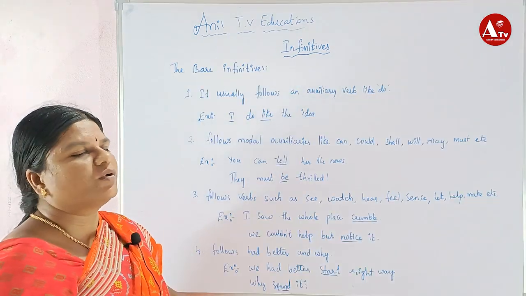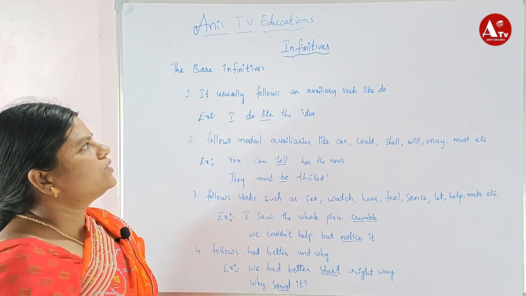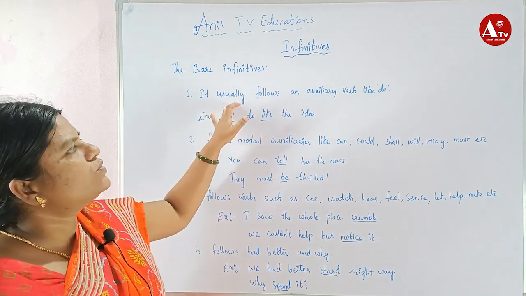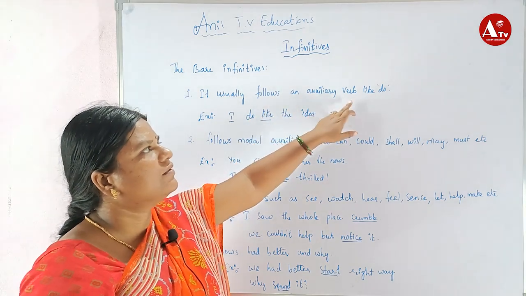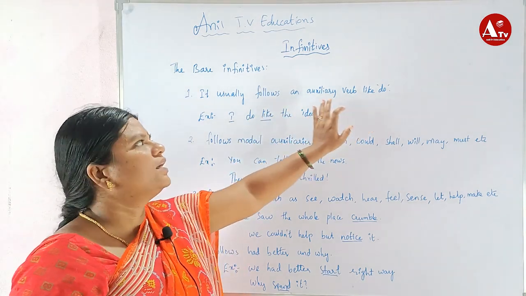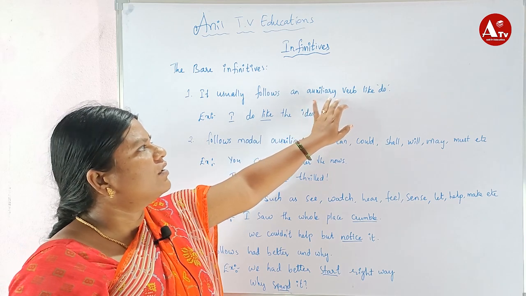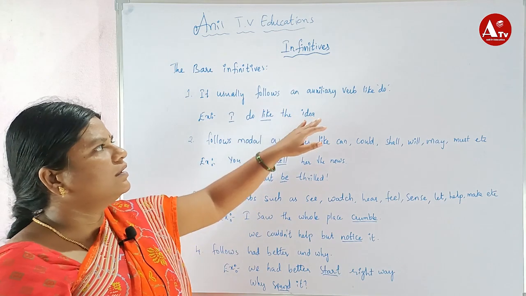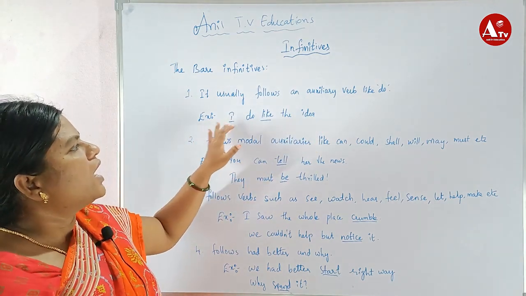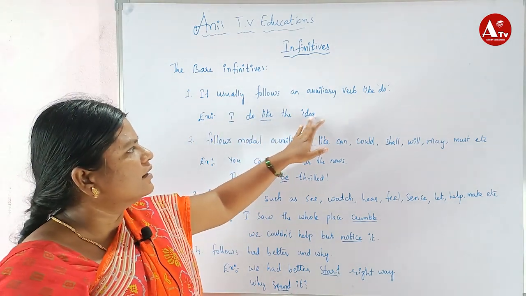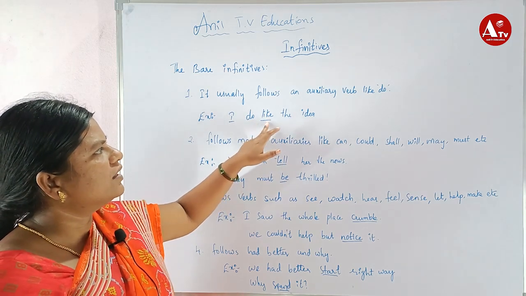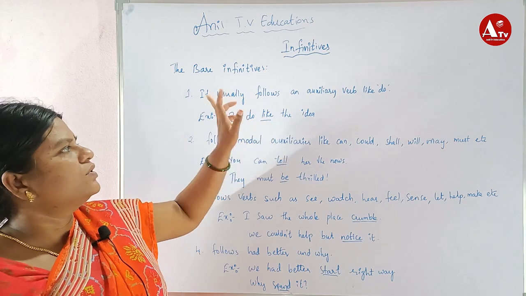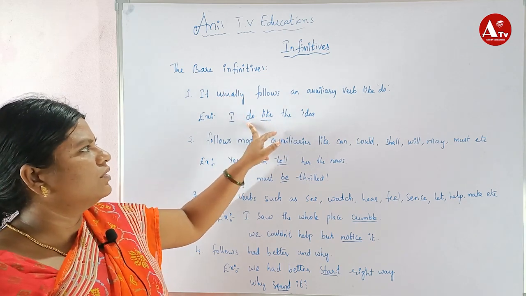Now we discussed bare infinitives. Here there are four rules. The first one: it usually follows an auxiliary verb like do. Do comes in front of the verb. For example, I do like the idea. Here do is used before the verb like.